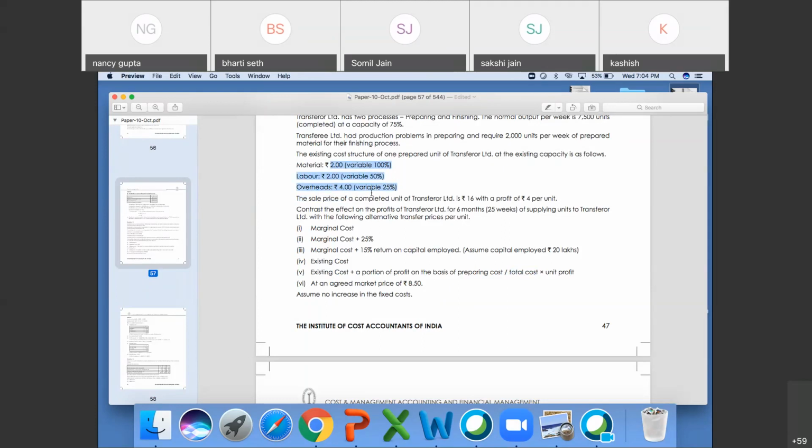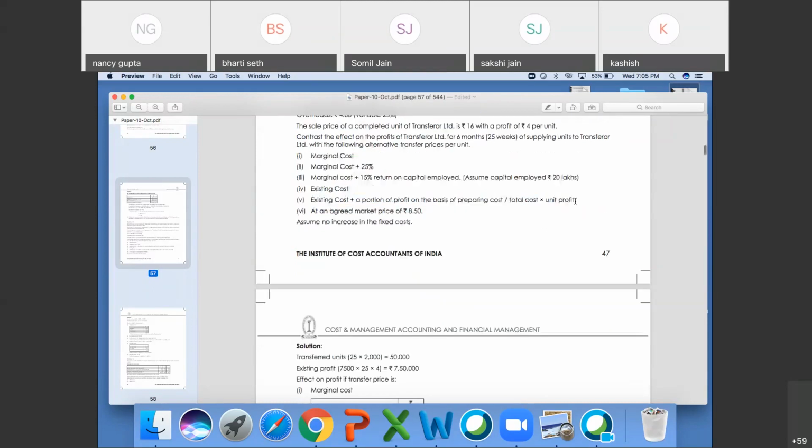But by using the formula sales minus variable cost, that is 16 minus 4, that is 2 plus 1 plus 1, 4 rupees. Contribution will be 12 rupees minus fixed cost, that is 1 rupee and 3 rupees, that is 4 again, it will be 8, and profit is 4. So where is the 4 rupees? Actually this is the cost, total part of variable cost and fixed cost. Okay.